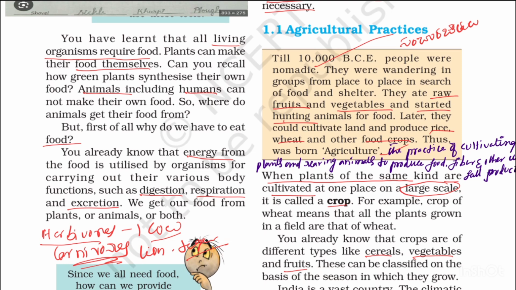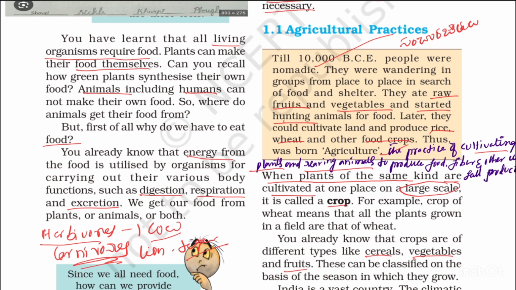Agriculture means the practice of cultivating plants and rearing animals to produce food, fiber and other useful products.